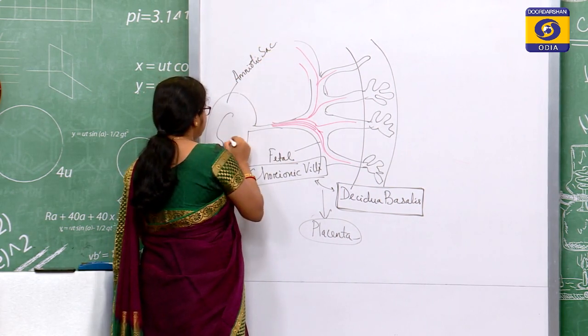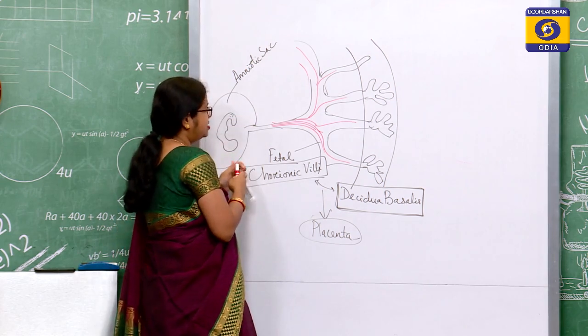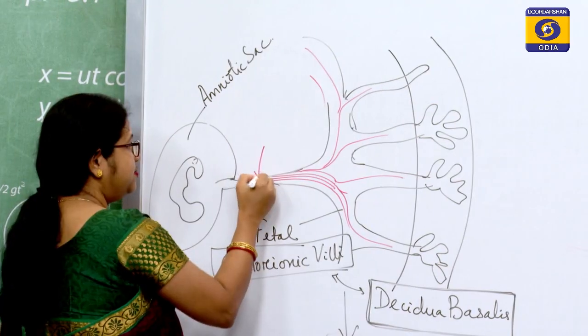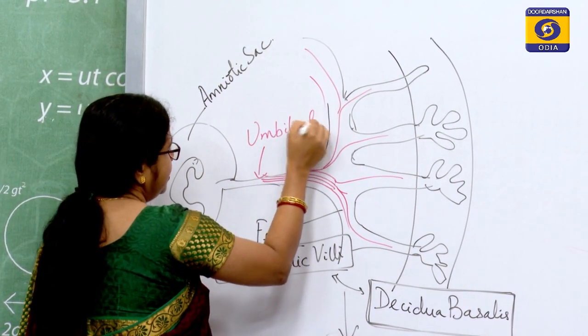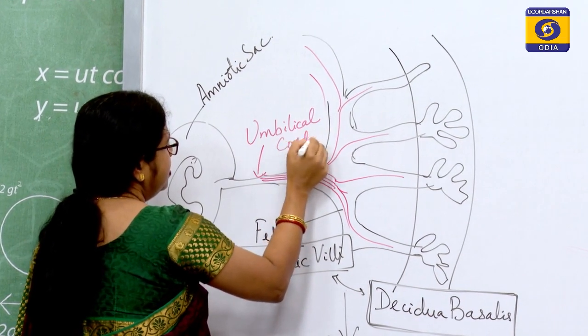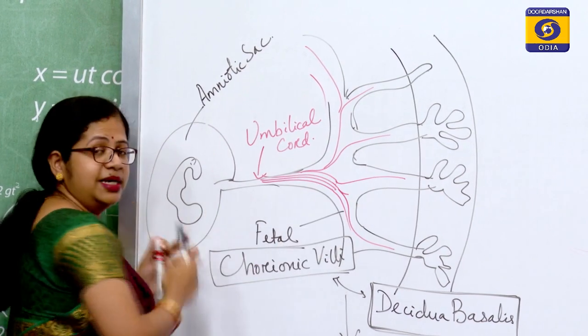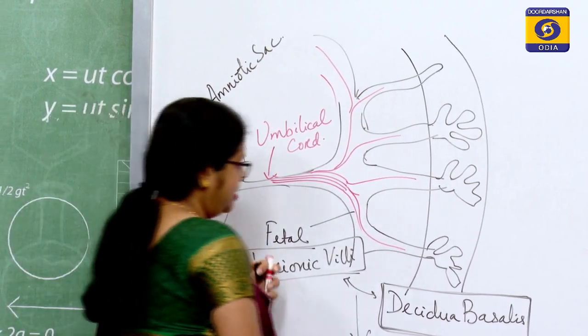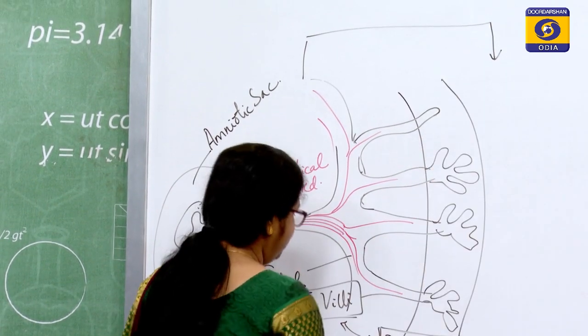Say suppose this is my fetus and it is supplied with this umbilical cord. That is the connection between the placenta and the fetus, and this entire structure will form the placenta.